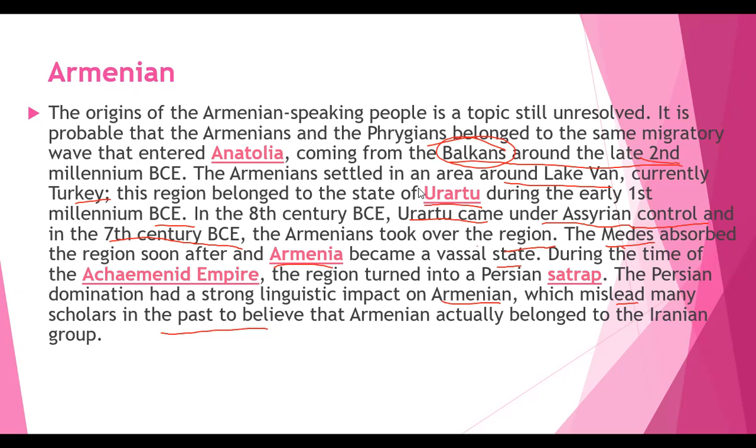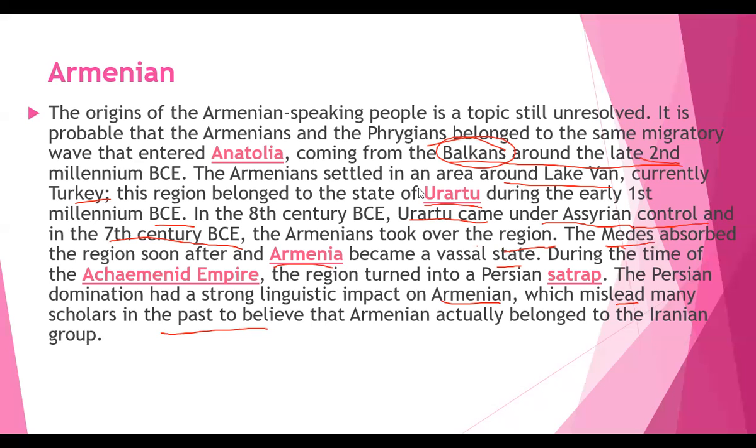The origins of Armenian-speaking people is a topic still unresolved. It was still not captured. It is probable that the Armenians and the Phrygians belonged to the same migratory wave, right? So those people belong to the same particular area. They entered Anatolia, coming from the Balkans around the late second millennium BC. The Armenians settled in an area around Lake Van, currently in Turkey.